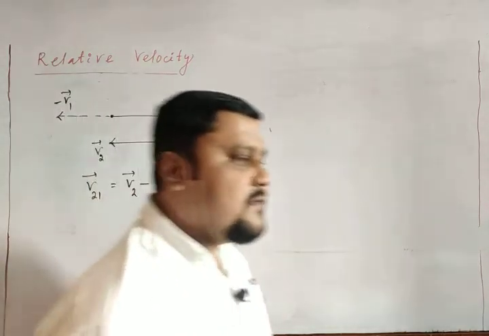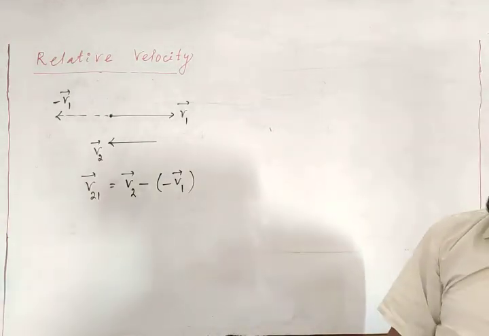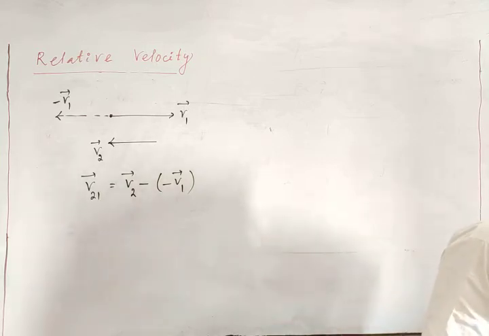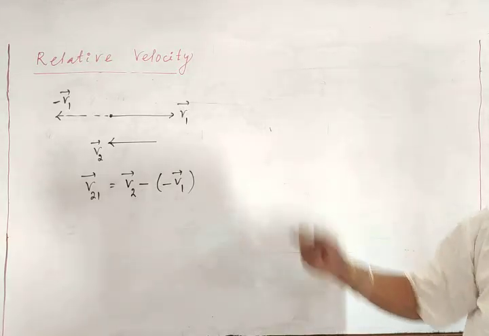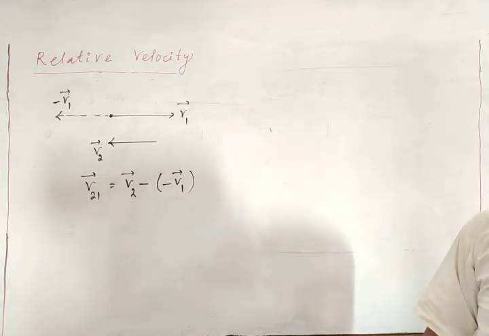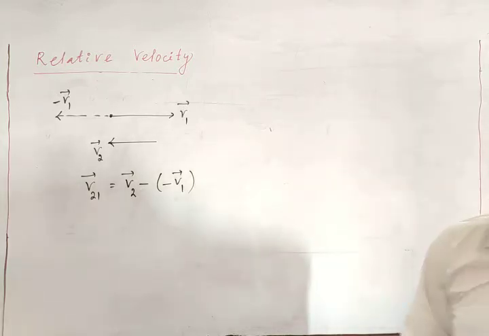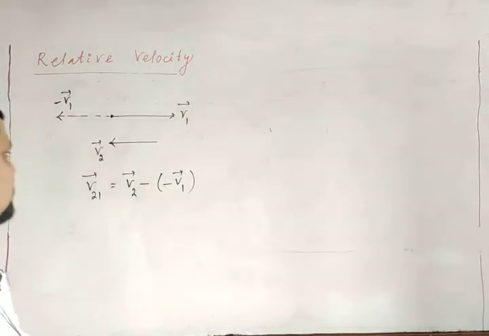V2 minus of, right, V2 with respect to 1. Okay, so this is the V2 plus V1. We can write this as V2, right. So in this way V2 plus V1, right. So this is the case of writing the relative velocity. Clear?